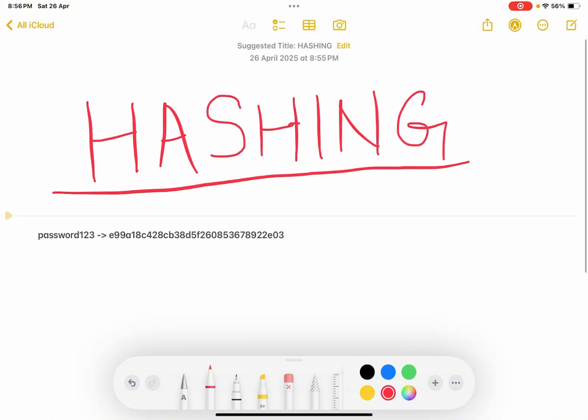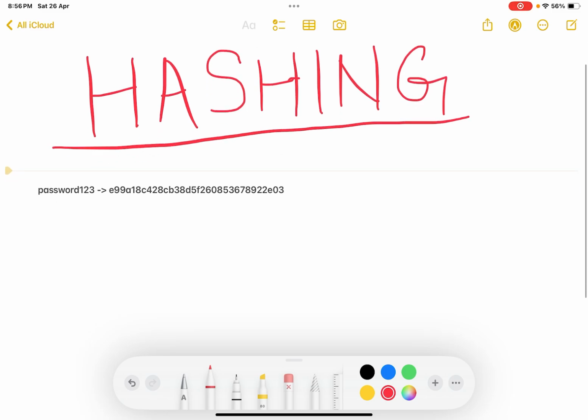First of all, what is hashing and why do we need hashing? Hashing is a process of securing passwords. For example, here I have written a password, which is password123. Password123 is my password, and what I've done is create a hash out of this particular password.